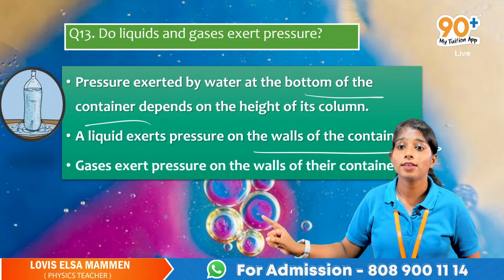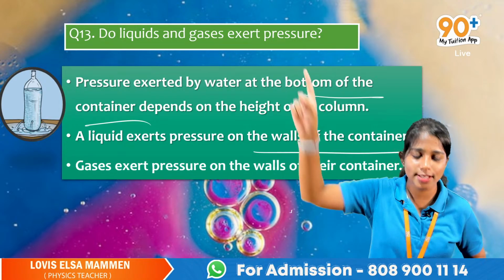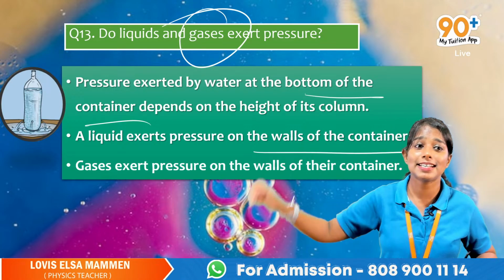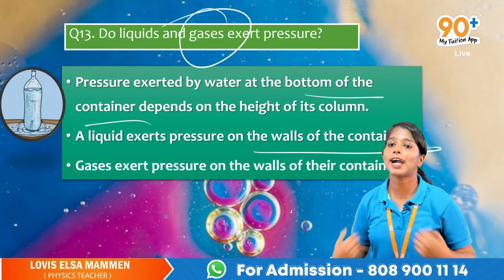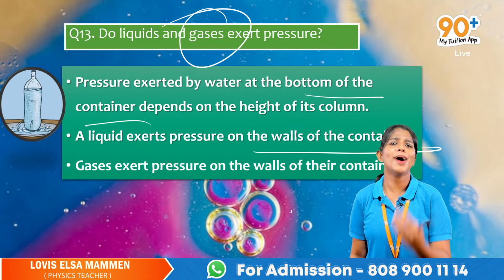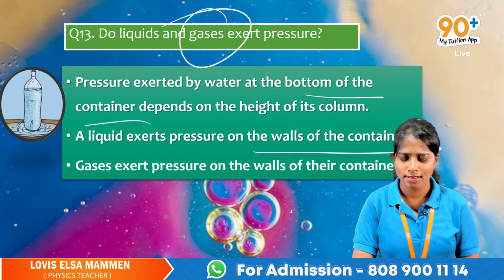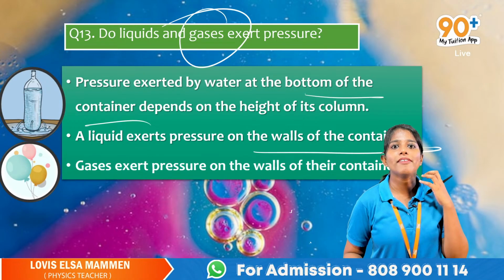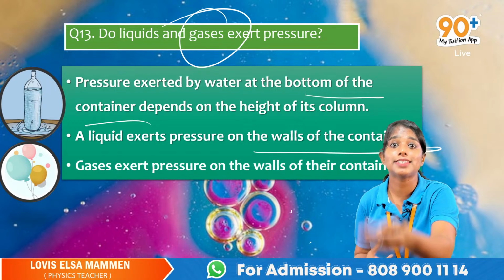And also, liquid കഴിഞ്ഞു. Question is there for gases. Yes, gases exert pressure on the walls of the container. How? Take a balloon, guys. Inflate it. എന്താ അവിടെ നടക്കുന്നേ? You are giving air inside that balloon.